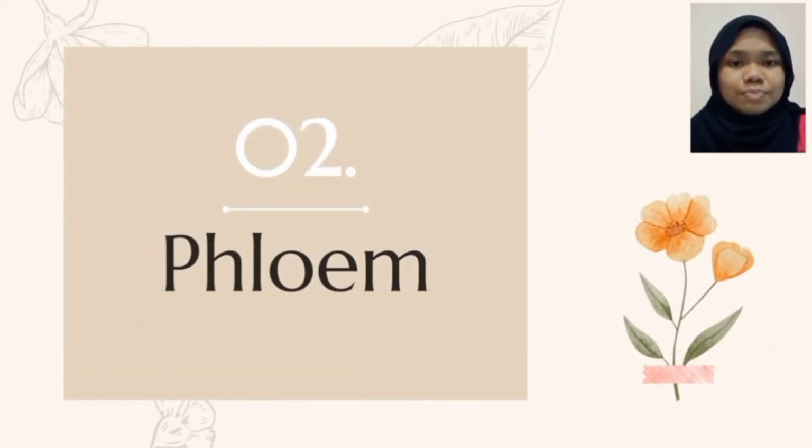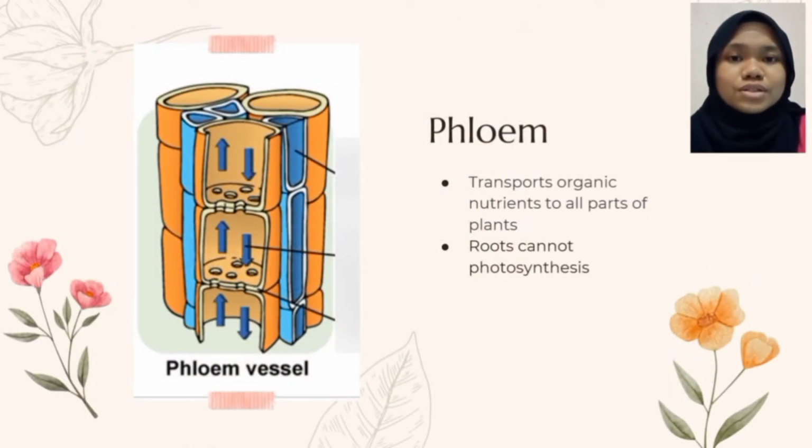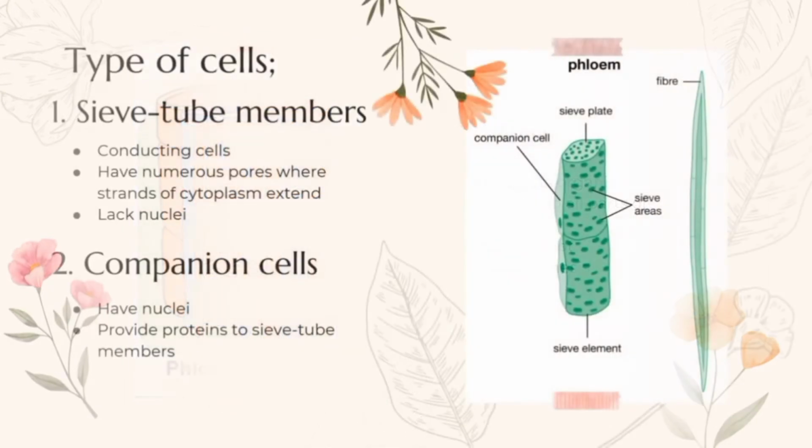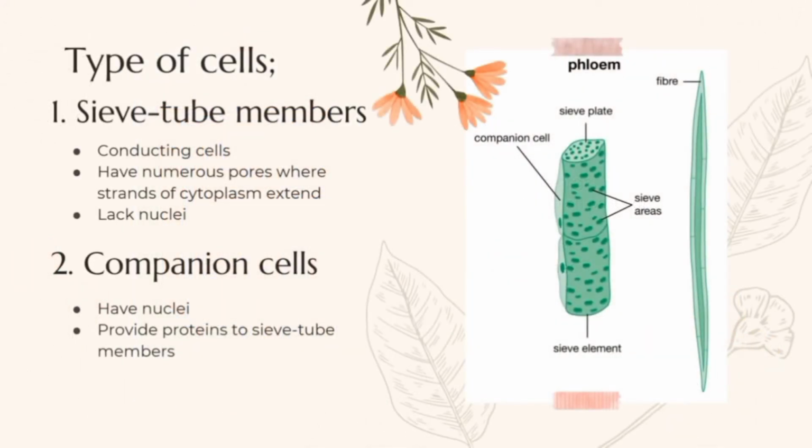Next is the phloem. Phloem transports organic nutrients to all parts of plants. However, roots cannot carry out photosynthesis because they do not have chlorophyll and are buried underground where there is no sunlight. Phloem has two types of cells, which are sieve tube members and companion cells. Sieve tube members consist of conducting cells, have numerous pores where strands of cytoplasm extend, and they lack nuclei. However, companion cells have nuclei and also provide proteins to sieve tube members.